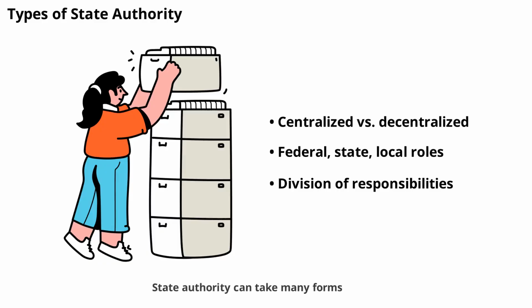State authority can take many forms, depending on the structure of government. In some countries, authority is centralized, with most power held by a national government. In others, authority is divided among federal, state, and local governments. Each level may have its own responsibilities, such as education, policing, or transportation. Understanding these types helps clarify how decisions are made and who is responsible for what in society.